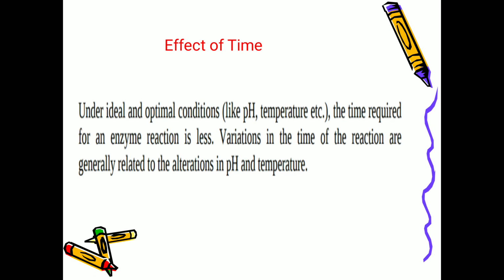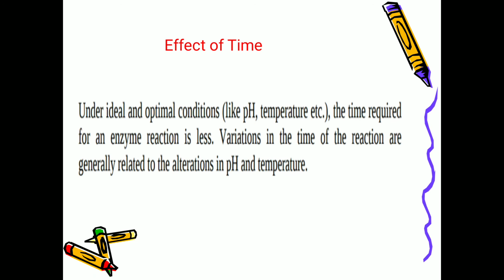And the effect of time, how the time will affect. See, under ideal and optimum conditions like pH and temperature, suppose the concentration of the substrate is maintained, enzyme is maintained, and the optimum conditions like temperature, pH, all the conditions are maintained, then the time required for an enzyme reaction is less, and variations in the time of the reaction are generally related to the alterations in pH and temperature.